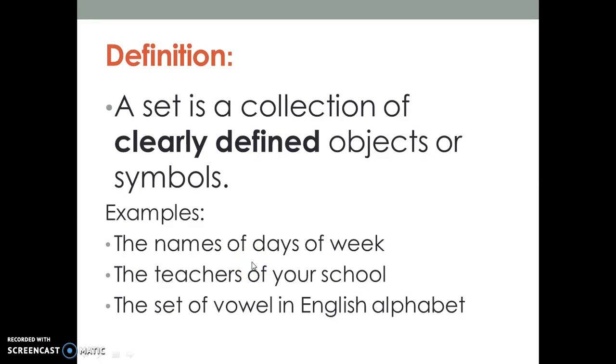These are the names of the days of the week, so together they are called a set of days. Then we have the set of teachers of your school. We teachers of our school are also a complete set. Then we have the set of vowels in the English alphabet. All of us know that English vowels are A, E, I, O, U.